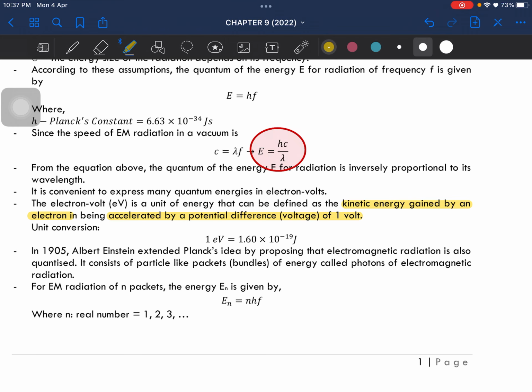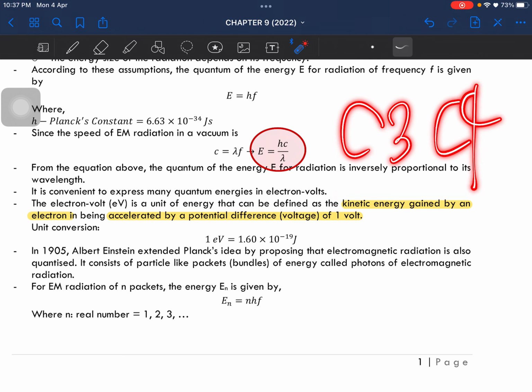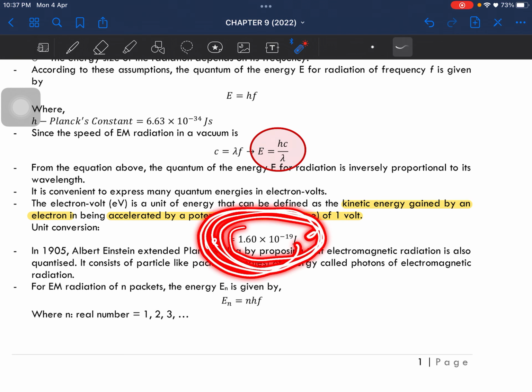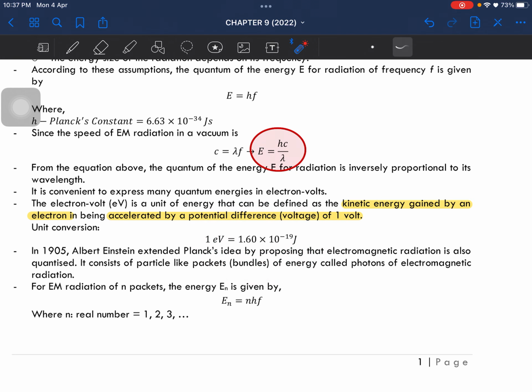Sometimes they would ask you in UPS. In PSPM I don't think so, because your PSPM is only C3 and C4. The unit conversion is 1 electron volt equal to 1.6 times 10 to the power of negative 19 joule. If the question asks you to solve it in electron volt, you need to convert it into electron volt. If it does not ask, just stay with the unit in joules.